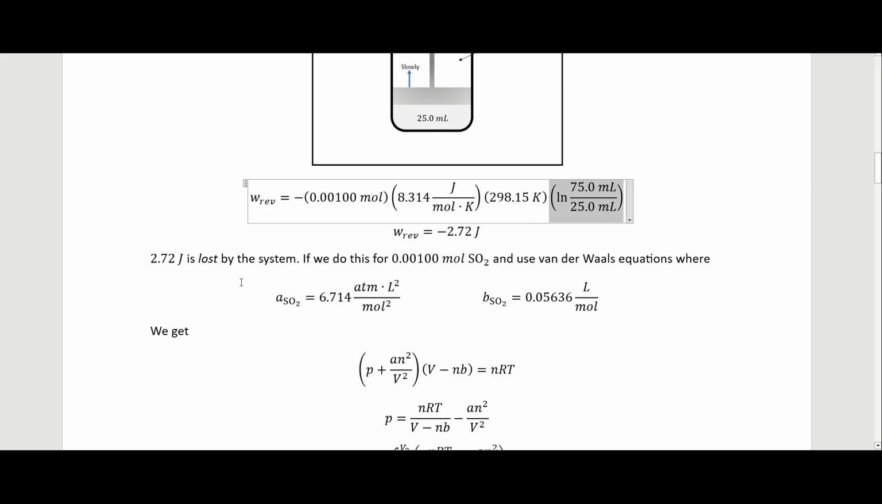When we calculate this out, we see that we end up with minus 2.72 joules, meaning that 2.72 joules is lost by the system. So remember, we're always looking at this from the point of view of the system.